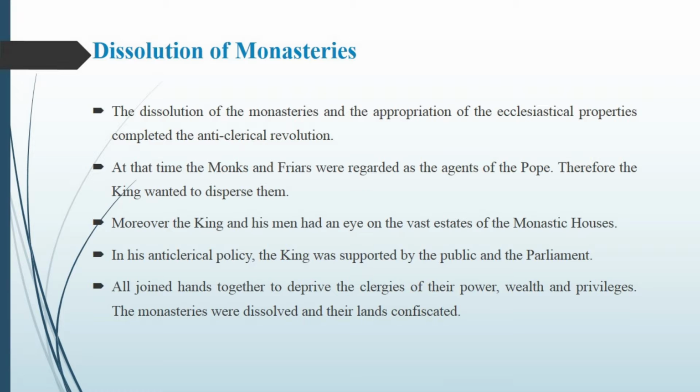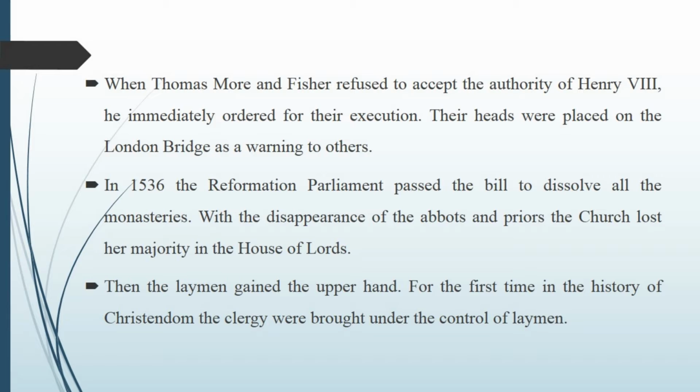So Henry VIII declared that he would take all the power, wealth and privileges from the hands of the monks and friars, and the land was confiscated. Monastery land was confiscated. This is how the monasteries were dissolved.